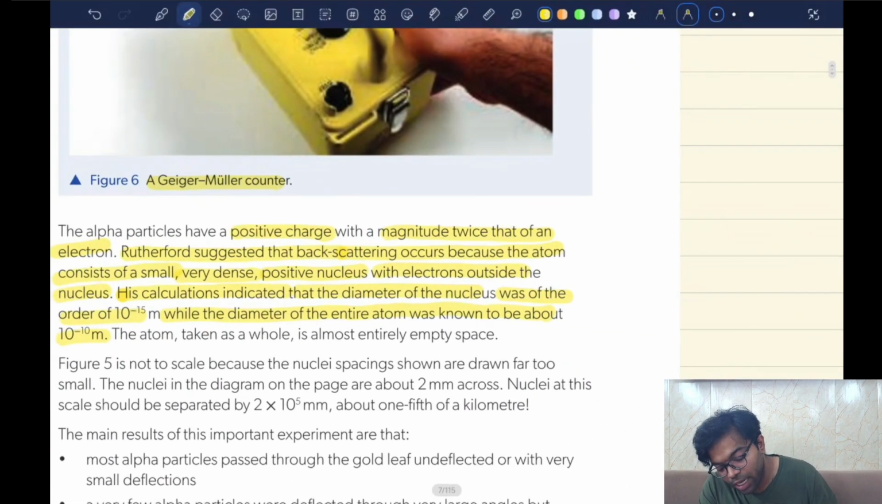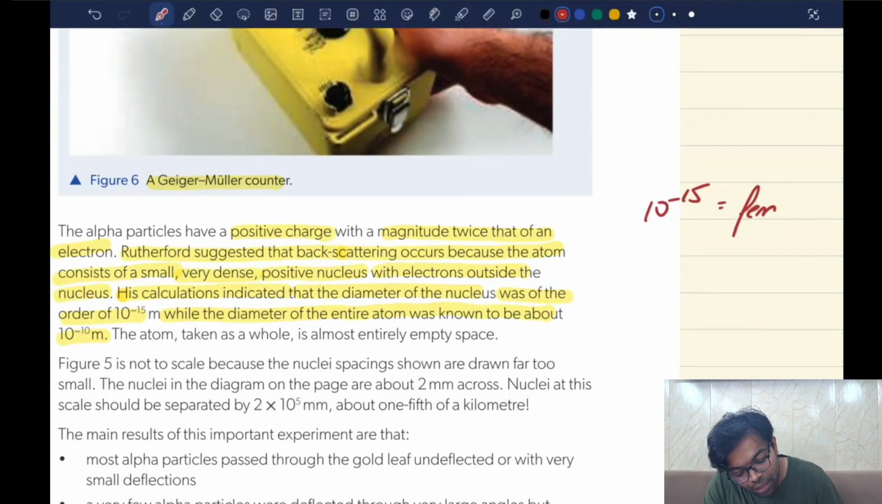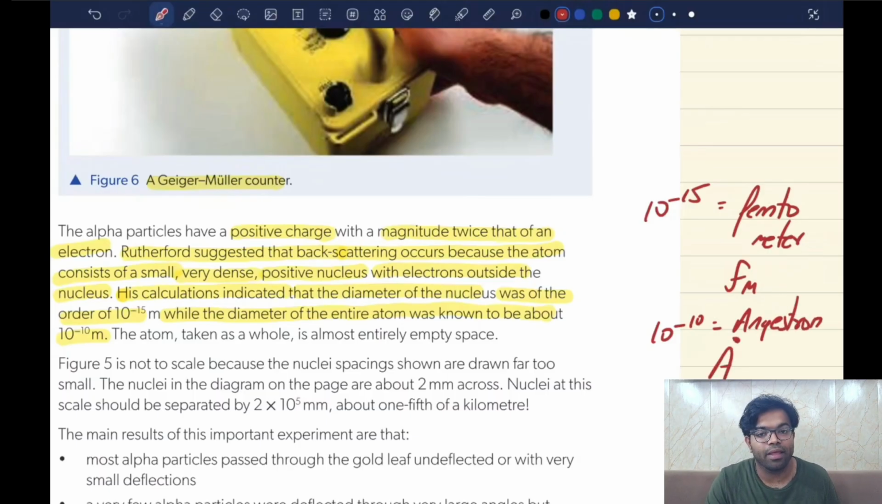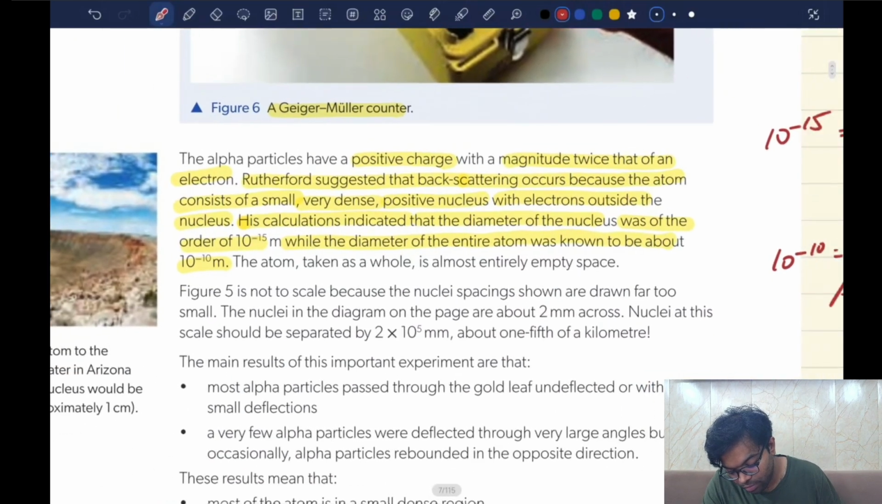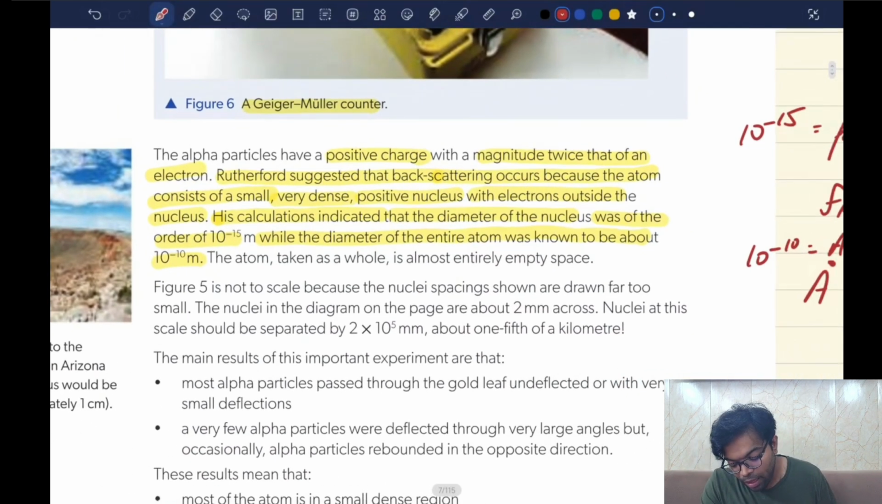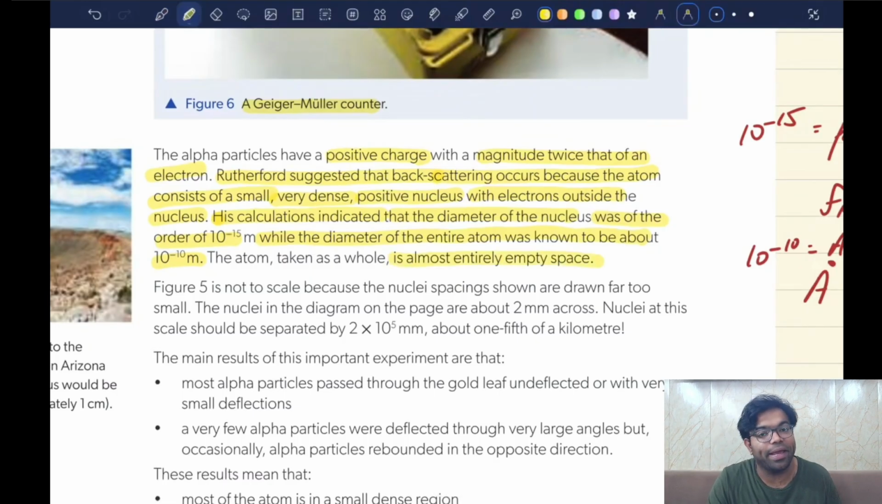So 10 to the power minus 15 is called a femtometer and is represented by FM, whereas 10 to the power minus 10 is called an angstrom and it is represented by A naught. Understood? Yes. Now, the atom taken as a whole is almost entirely empty space.